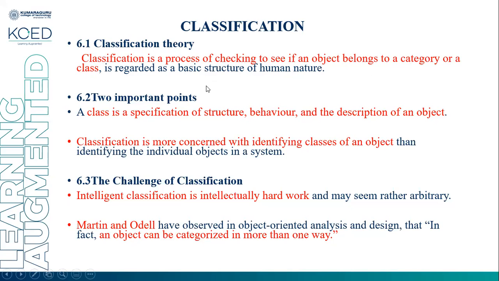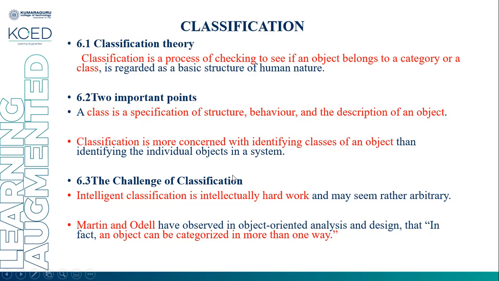Two important points of the classification theory are: a class is a specification of structure, behavior, and description of an object. Classification is more concerned with identifying classes of an object than identifying the individual objects in the system. So we have to find the classes for an object.